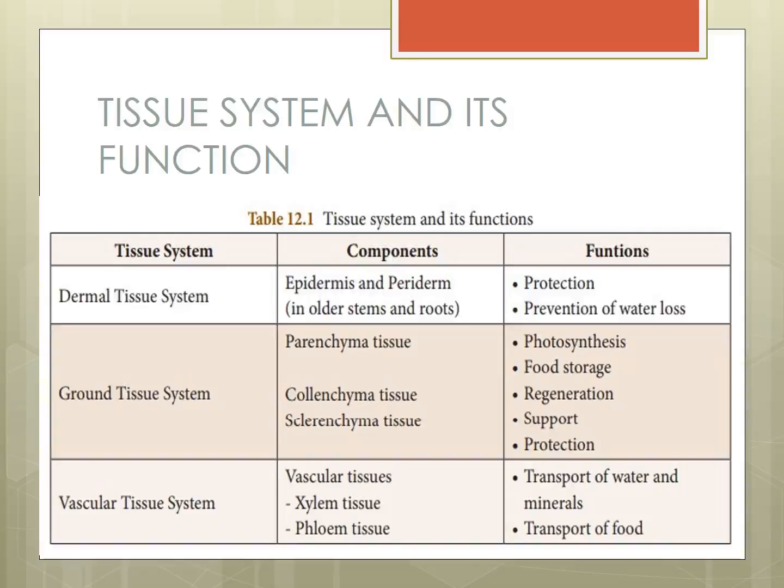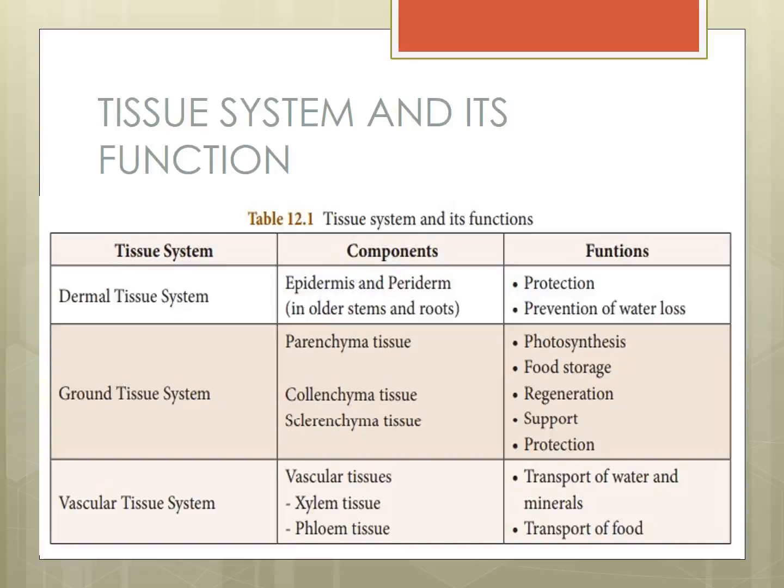The vascular tissue system has the vascular tissues, xylem tissue and phloem tissue. Xylem tissue transports water and minerals to all parts of the body. That is the work of xylem.